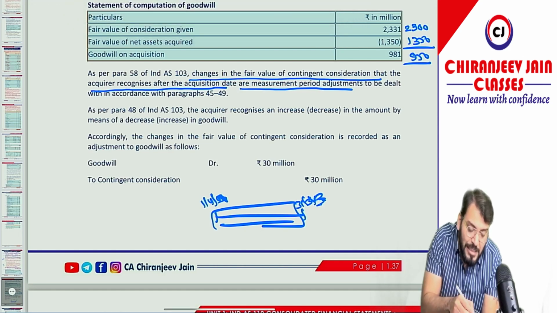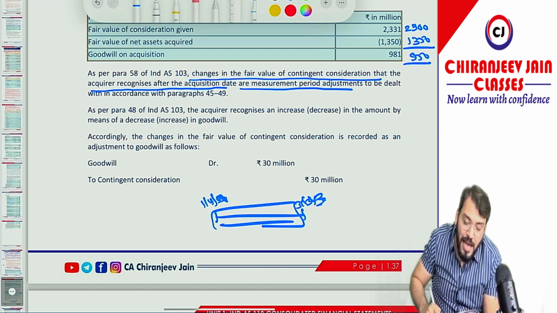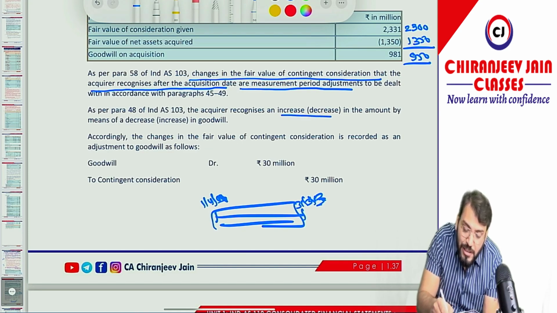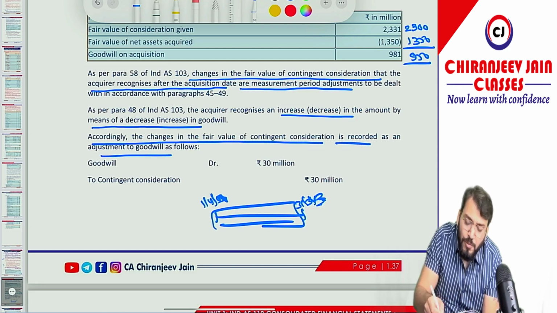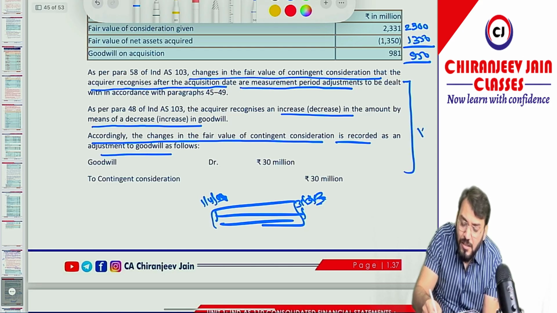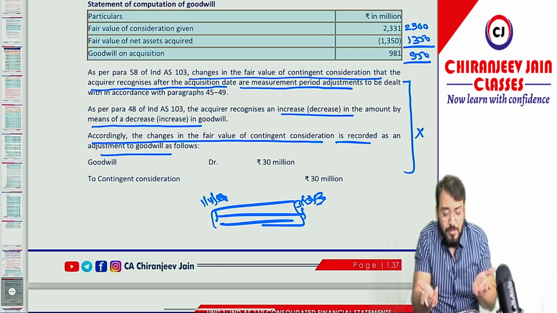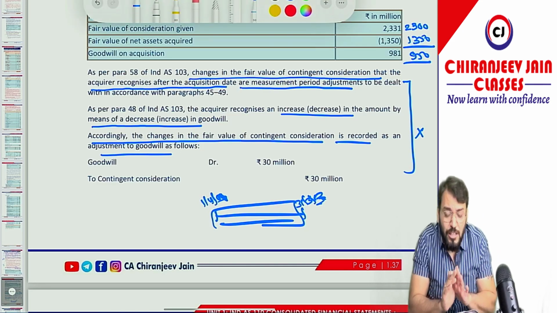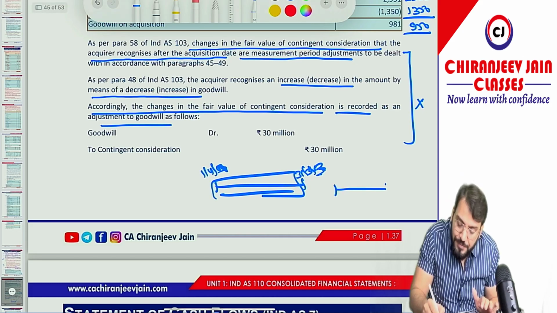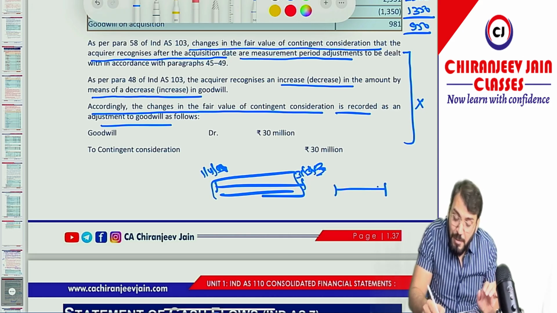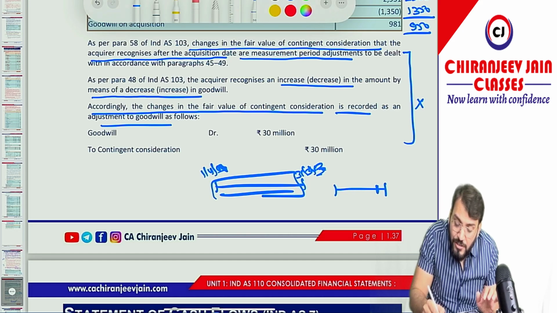So what they have given: as per Ind AS 103, the acquirer recognizes an increase or decrease in the amount by means of a decrease or increase in goodwill. Accordingly, the changes in the fair value of contingent consideration are recorded as an adjustment to goodwill. What answer they have given is totally not justified, because the measurement period concept will come whenever the business combination accounting is done.